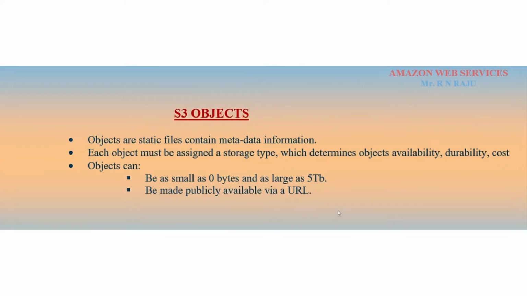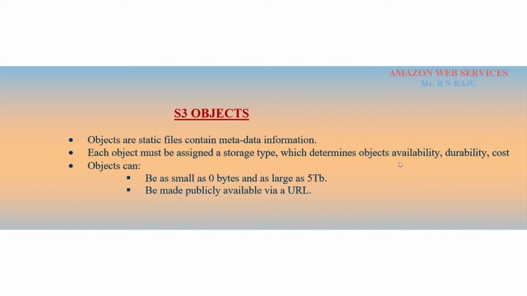And what is an object? Objects are static files that contain metadata information. Each object must be assigned a storage type, which determines the object's availability, durability, and cost.